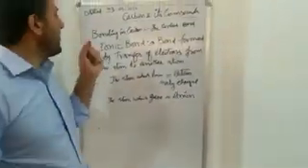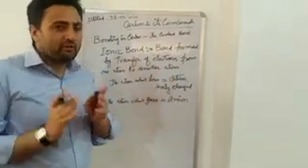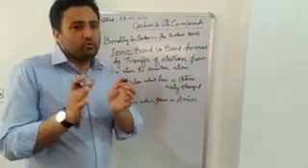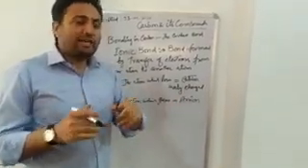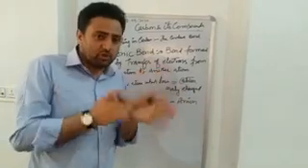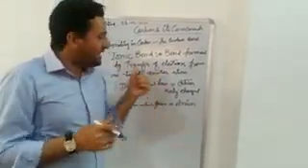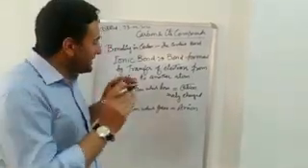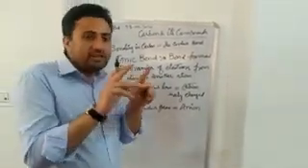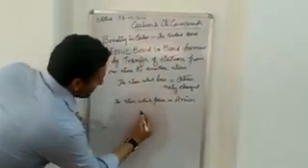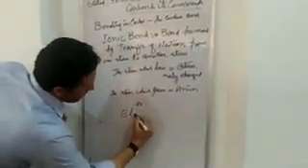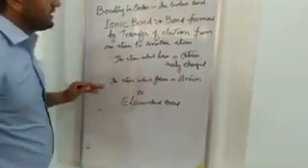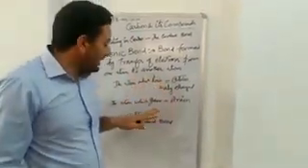So, in ionic bond formation, one atom loses the electron, the other atom gains the electron. The atom which gives the electron becomes positively charged, is called cation, and the atom which gains the electron becomes negatively charged, is called anion. And the bond formation between these two is called ionic bond, or it's also called an electrovalent bond.